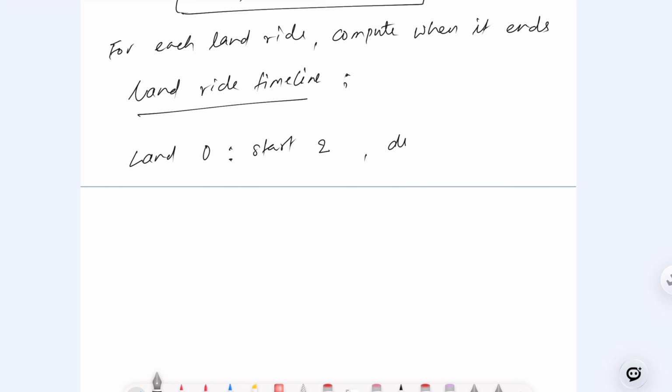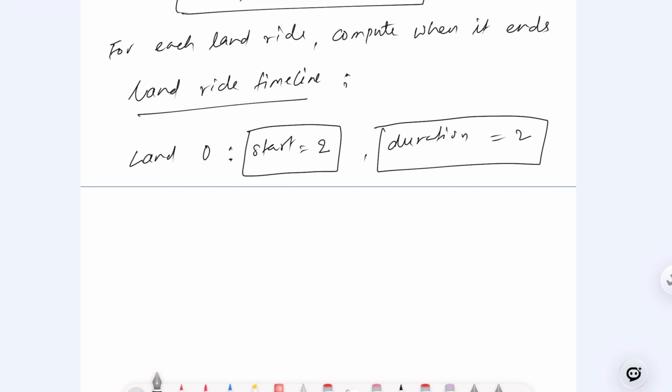And we have a duration which is 2, correct? Start at 2, and duration is 2. Okay, for land 0, it means we can say 2 until we go to 6.